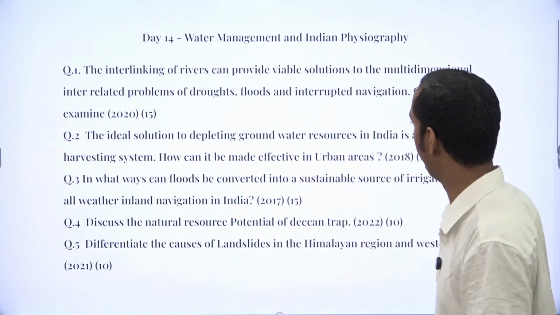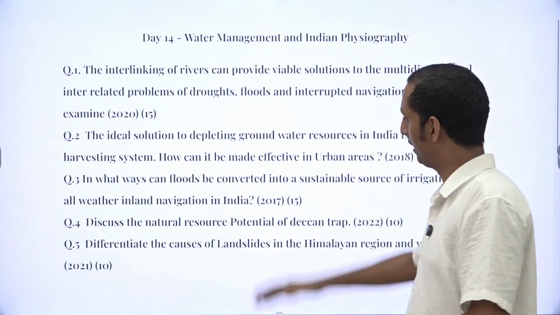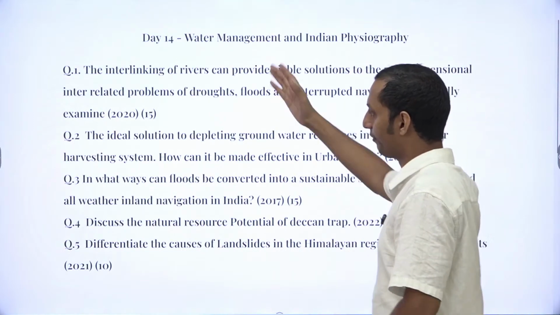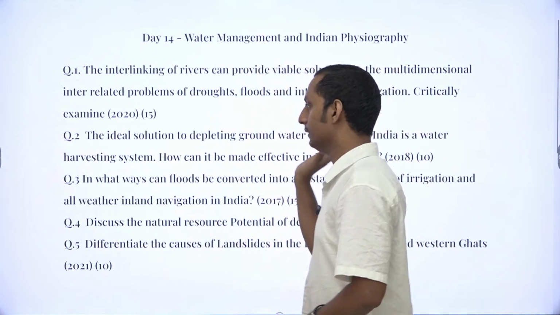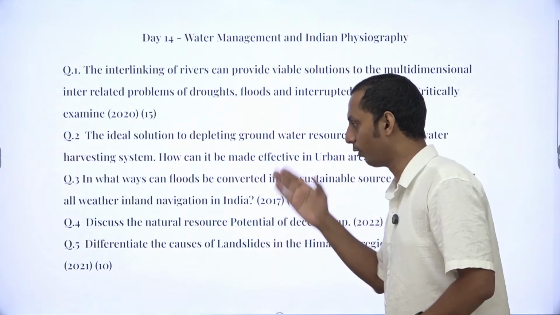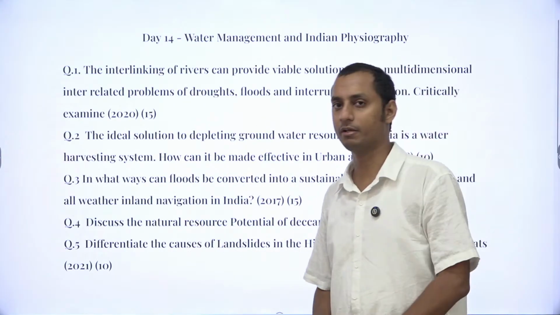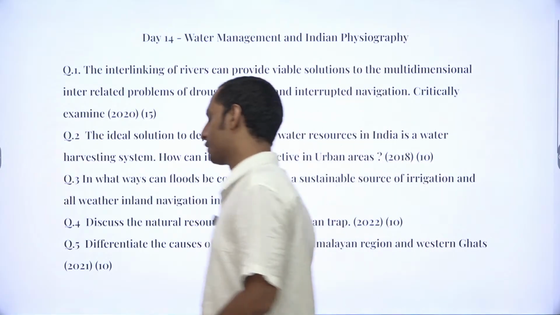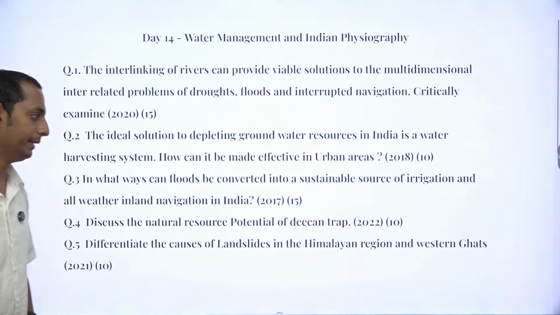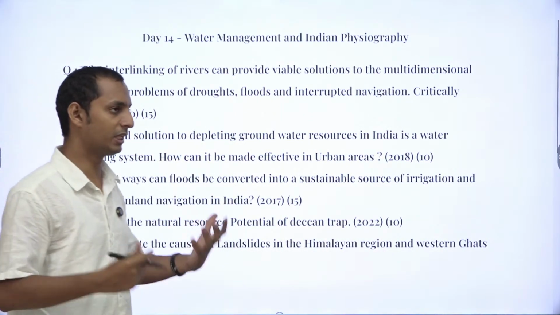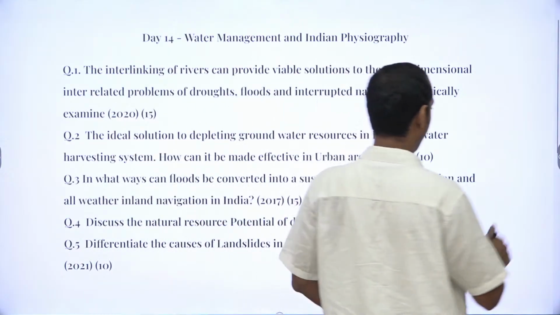As you can see here, these are the 5 questions for the day. The first deals with the interlinking of rivers, followed by the decline in groundwater, followed by urban floods, followed by 2 questions related to Indian physiography, one relating to the Deccan Traps and the second dealing with the Himalayan regions.